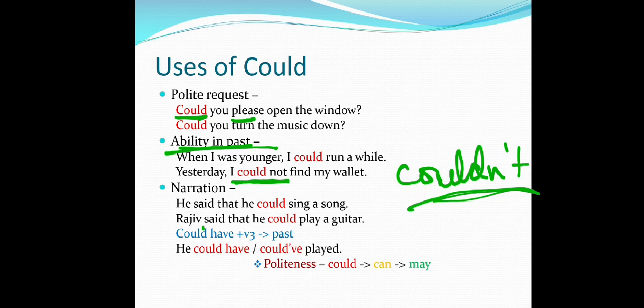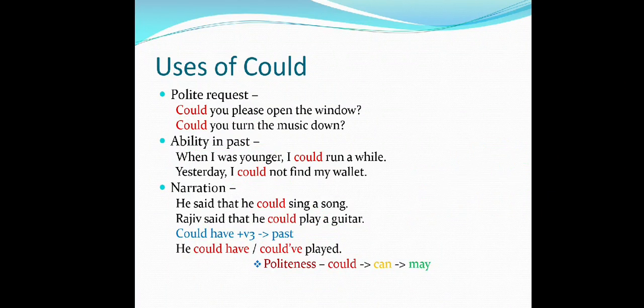बट अब जब मैं उसे वो फॉर्म उसका चेंज कर रही हूँ, उसे डायरेक्ट टू इनडायरेक्ट कर रहा है, तो उस चांस में we can use this. He said that he could sing a song. Rajeev said that he could play a guitar. यहाँ पे उसने क्या किया कि वो एक गिटार बजा सकता है. ये उसकी एबिलिटी, it shows his ability that he can play a music or play a guitar. He can sing. So it goes with his ability, and that is conveyed in the past.